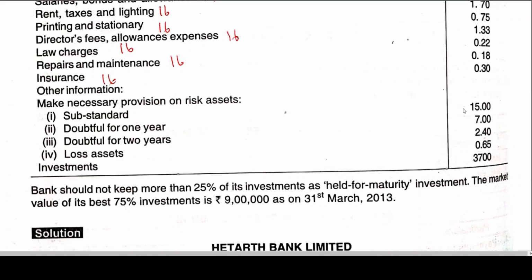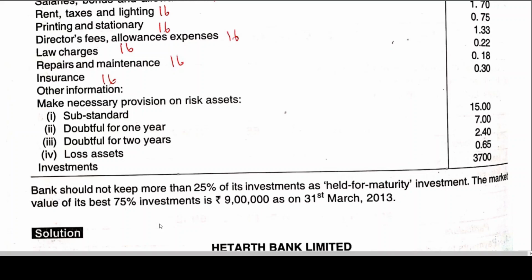The investment is 37,000 lakhs, so 75% of the investment has a market value of 9 lakhs. So what should we do now?